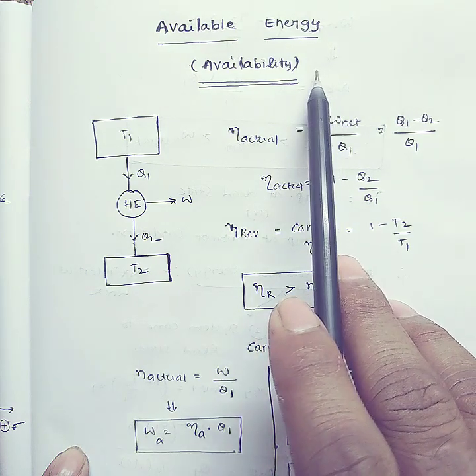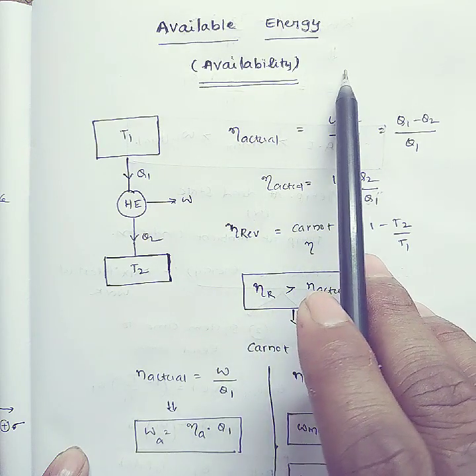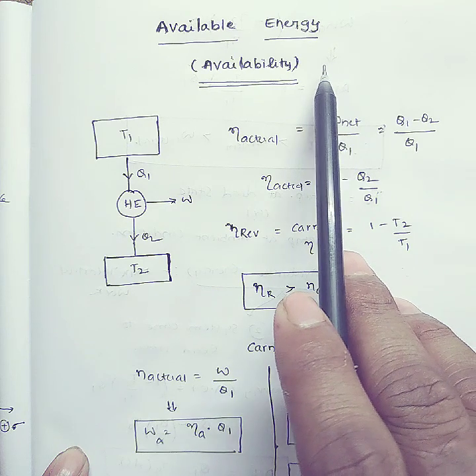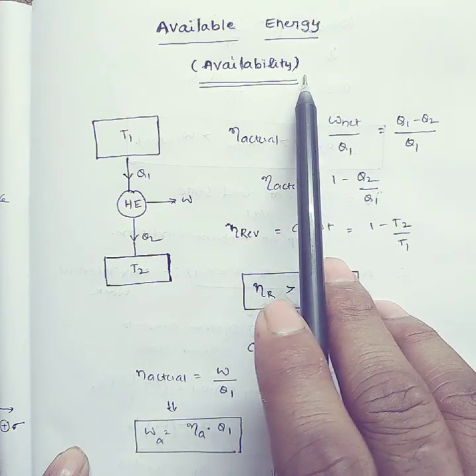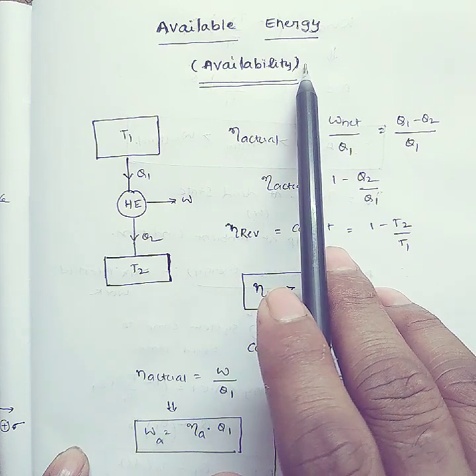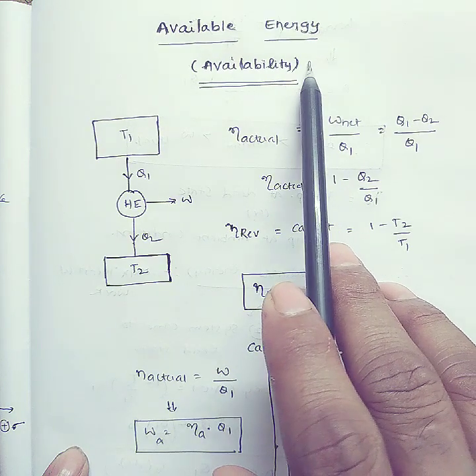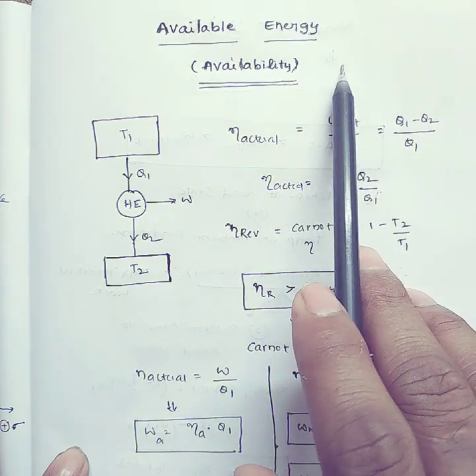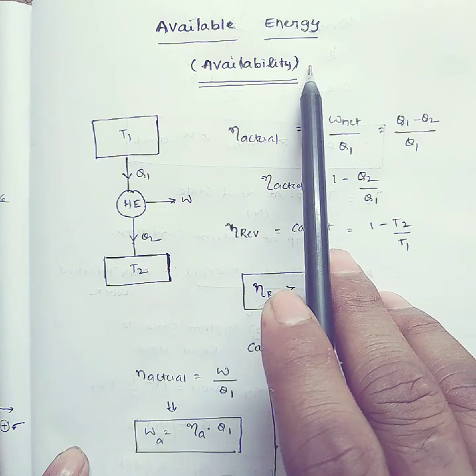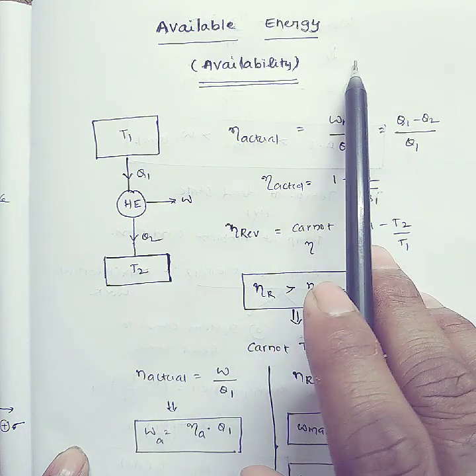They cannot get 100% efficiency, not even 50%, not even half. And the power plant operates on the Rankine cycle.